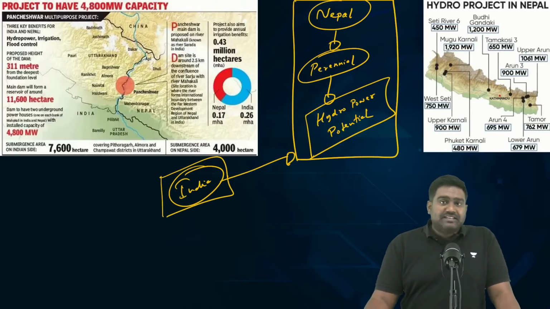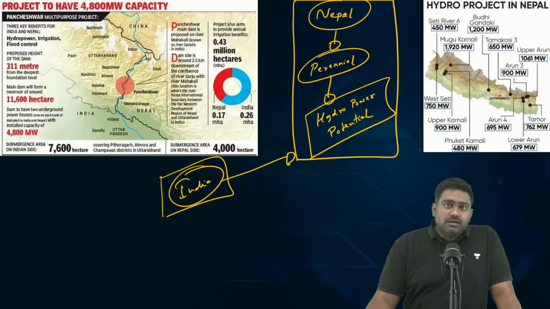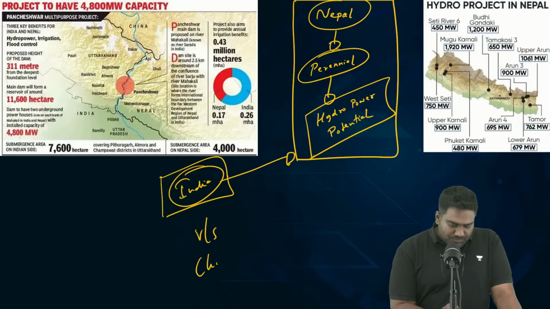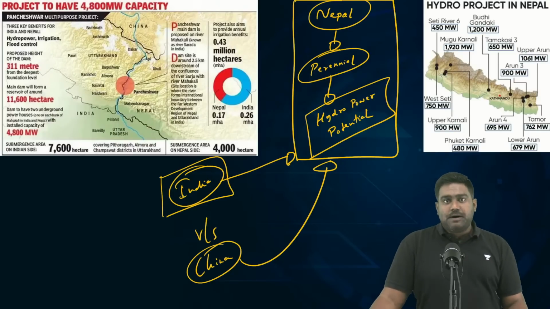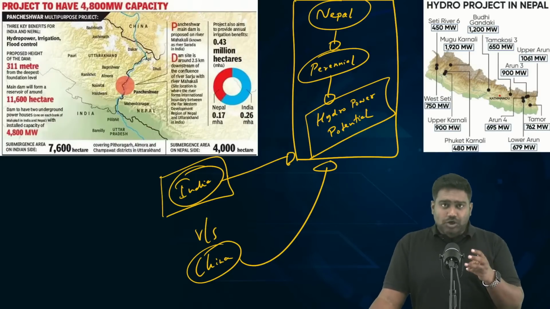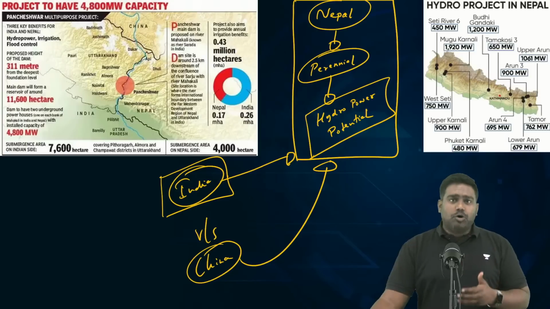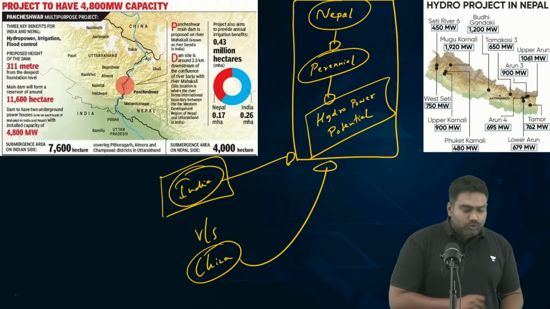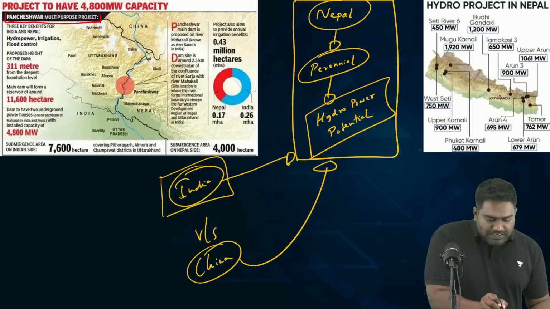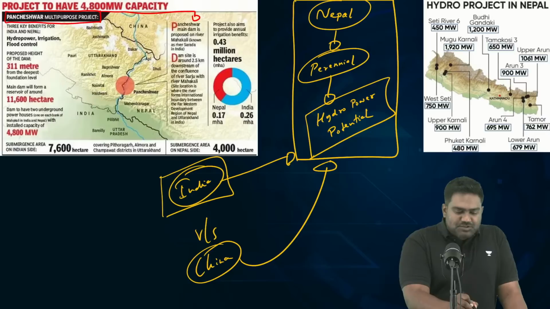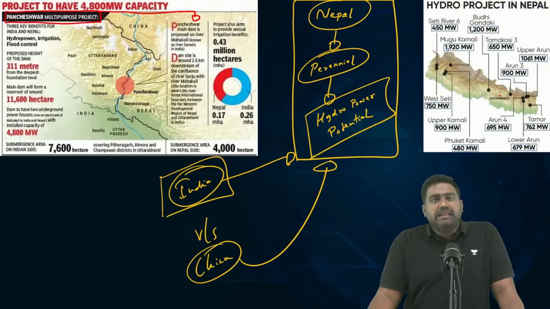But today we are executing a mega project in Nepal. So here we face stiff competition from China. China has already built major hydro projects in Nepal. So that's why I feel there are three projects in the news which can be important for the exam. I want you to make a note of this. The first one would be the Pancheshwar Multi-Purpose Project. The Pancheshwar Multi-Purpose Project was proposed by India many years ago.